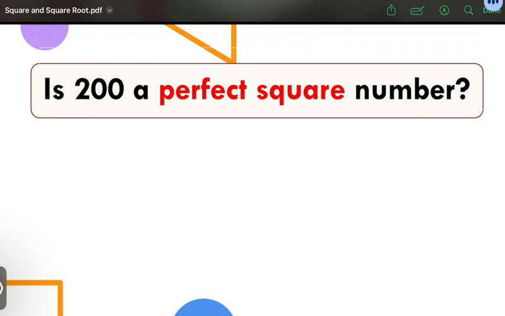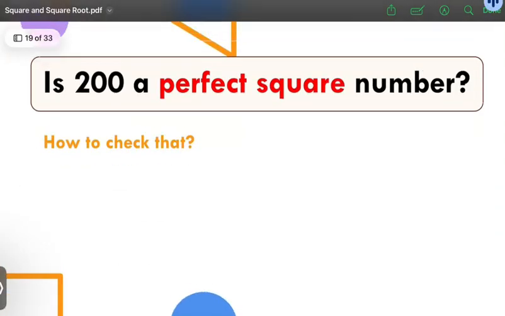Gaurav, what is your answer? Sir, 200 is not a perfect square number. Why is it so? Sir, because 10 into 10 is 100 and 20 into 20 is 400, so it's not possible for it to be 200. What about the in-between numbers, like 11, 12? Sir, it's not possible. I think the closest is 14 square.